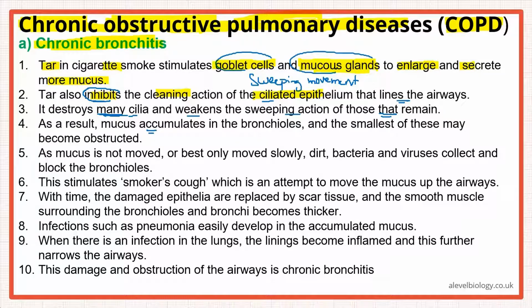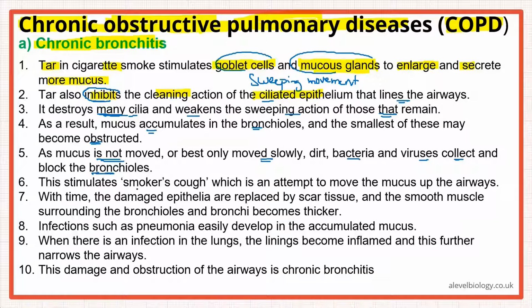So mucus starts to accumulate in the bronchioles, and the smallest bronchioles, which are narrow enough, become obstructed. As the mucus is not moving, or moving very slowly because very few cilia are working, the dirt, bacteria and viruses collect and block the bronchioles.